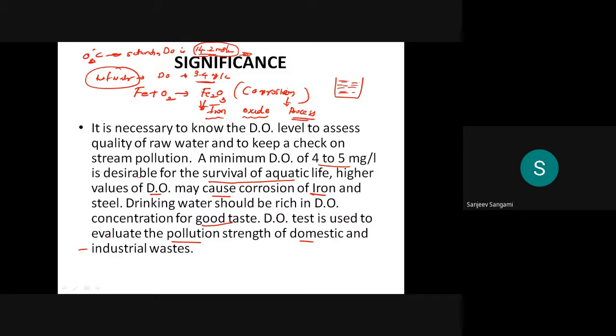This is surface water. When you start boiling it, whatever oxygen content is there will go. So then stop boiling, and keep it for about half an hour to 1 hour.